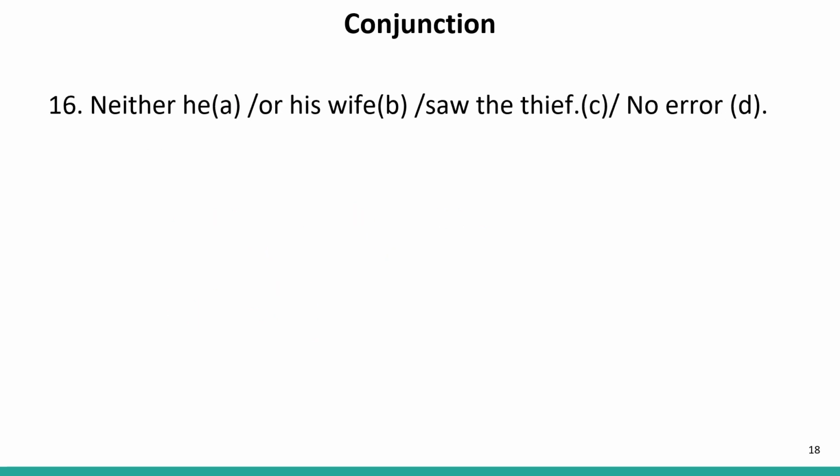Neither he or his wife saw the thief. Now in this sentence, we have neither, and neither is always paired with nor, so this or should be replaced with nor. And this is a negative sentence, that he and his wife did not see the thief. Neither he nor his wife saw the thief. So our answer is B.